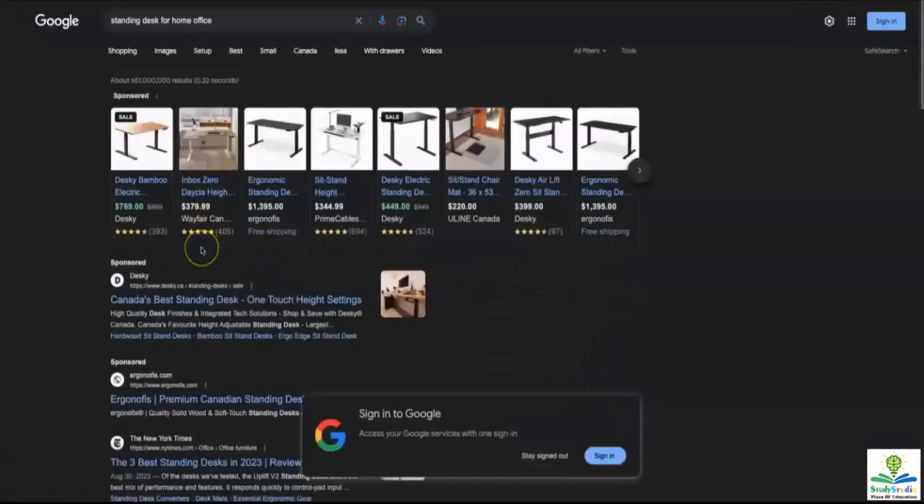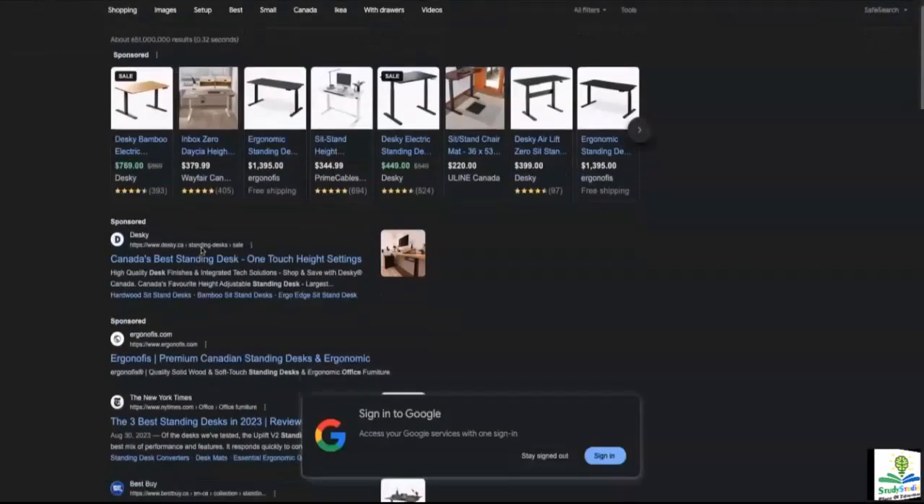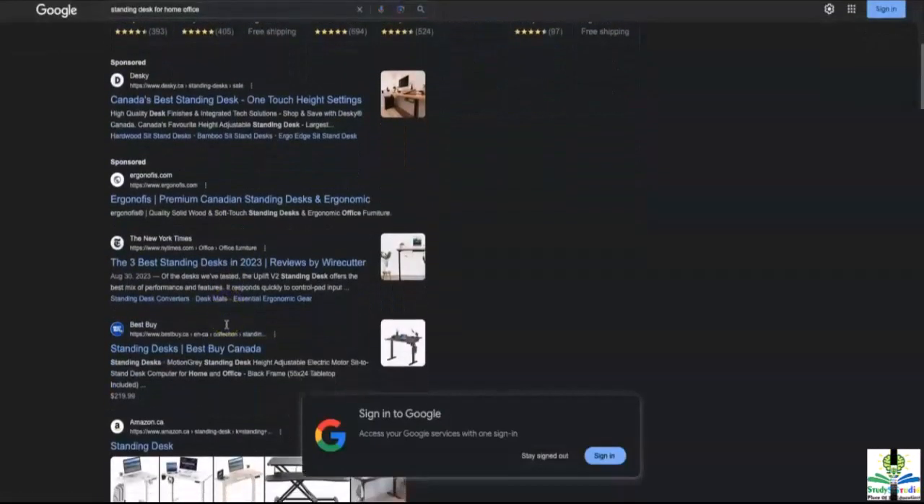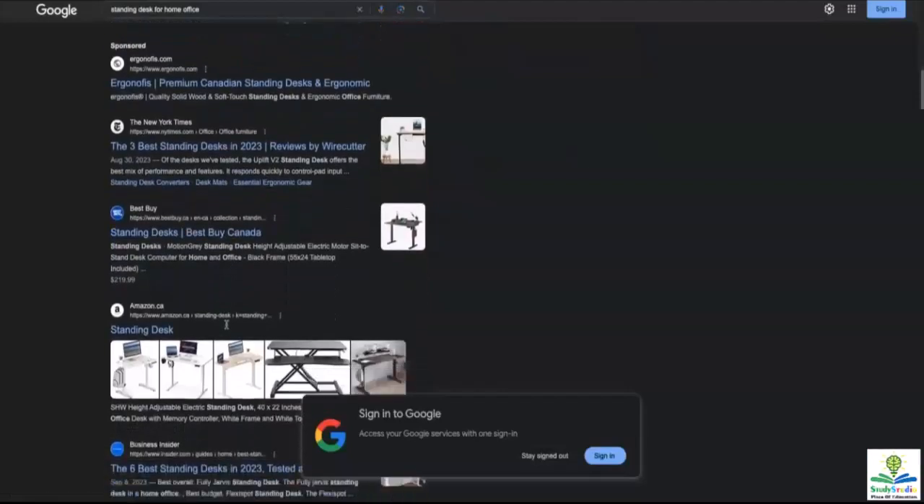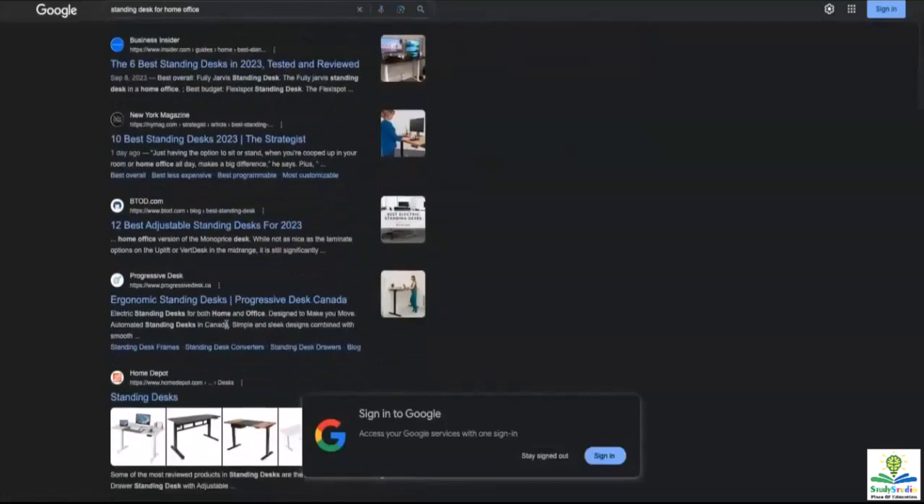Now, what I would suggest is that you skip all the sponsored ads, because companies are paying a lot of money to rank on top of Google. We are going to go after brands that are appearing on top for this specific keyword organically. So we're going to skip all the marketplaces and also all the giants like IKEA and Best Buy and Amazon. We're going to go below.